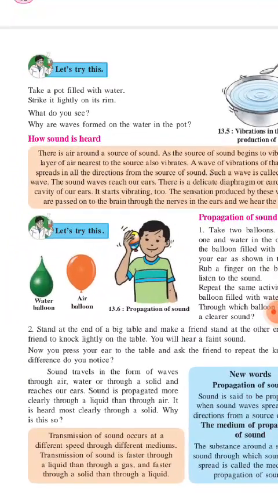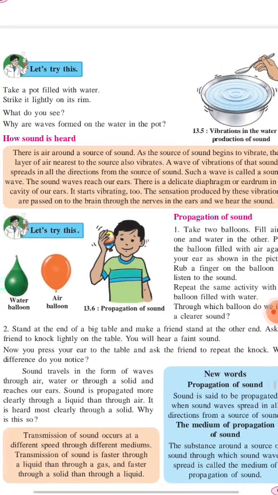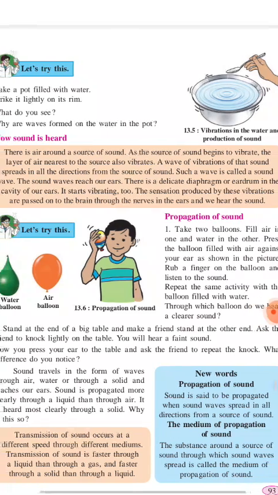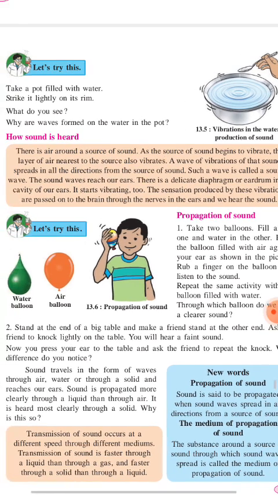How is sound heard? There is air around a source of sound. As the source of sound begins to vibrate, the layer of air nearest to the source also vibrates. A wave of vibration spreads in all directions from the source of sound. Such a wave is called a sound wave.